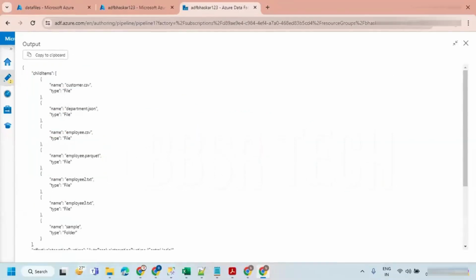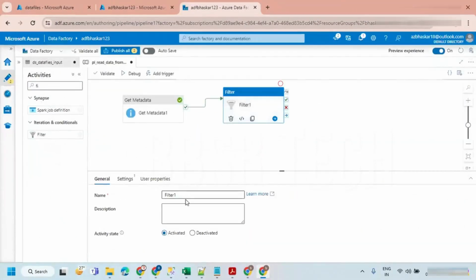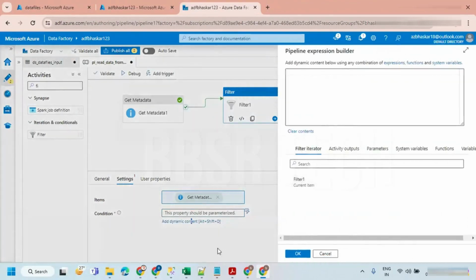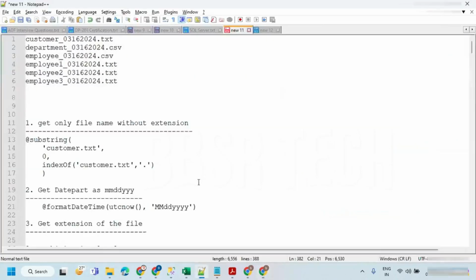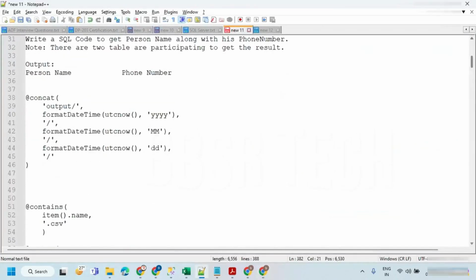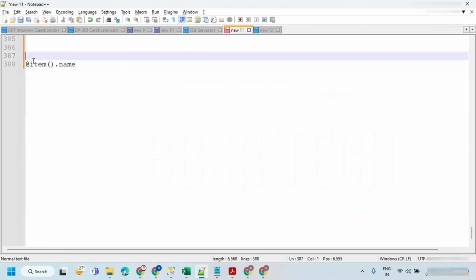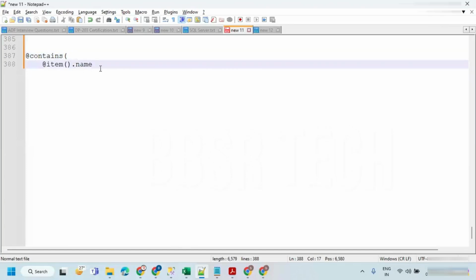We already know it. So how can we write the condition here? @item().name is going to give the name of the file. I'm checking with a function called contains. Contains is going to return true or false.